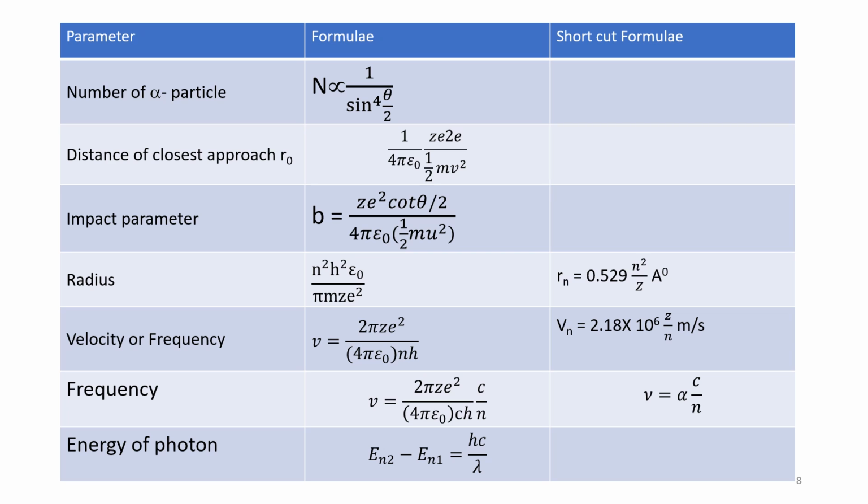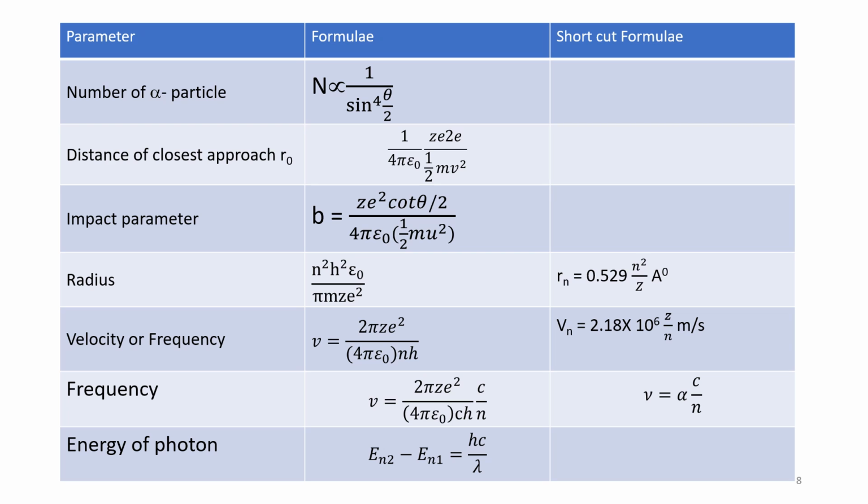So, n square by Z only are variables, remaining are constant, and we can write Rn as 0.529 n square by Z in terms of Angstrom units. Some authors and some students use 0.53, that is also correct. 0.53 n square by Z also you can remember easily.